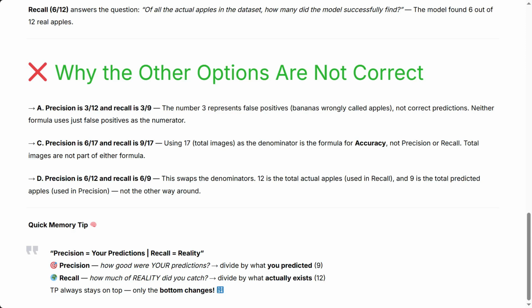Quick memory tip. Precision equals your predictions, recall equals reality. Precision, how good were your predictions? Divide by what you predicted, 9. Recall, how much of reality did you catch? Divide by what actually exists, 12. TP always stays on top, only the bottom changes.